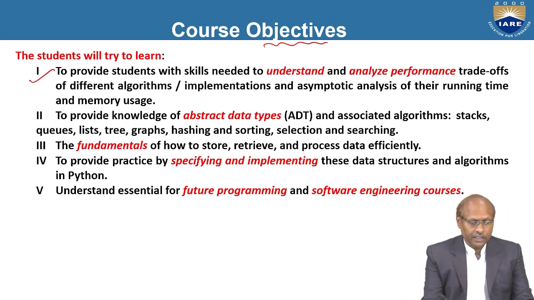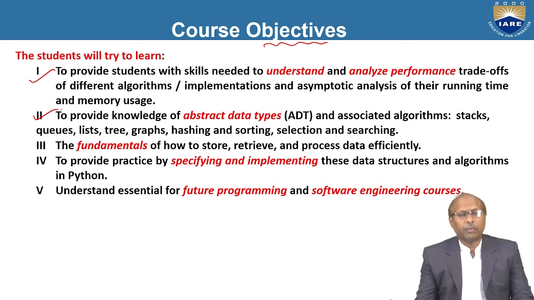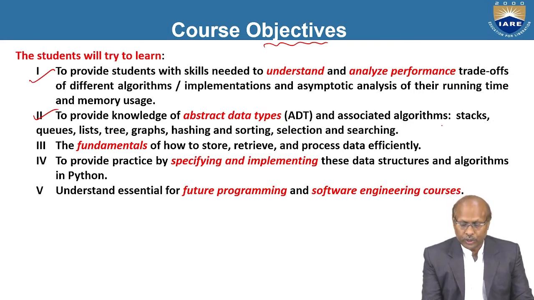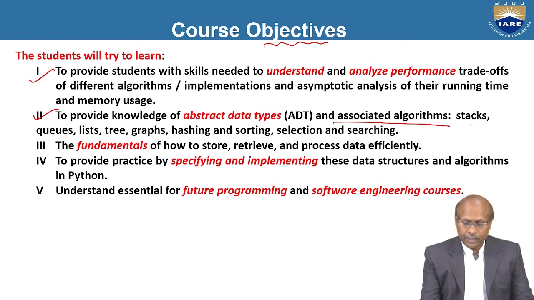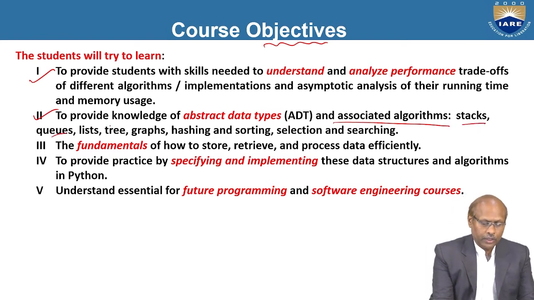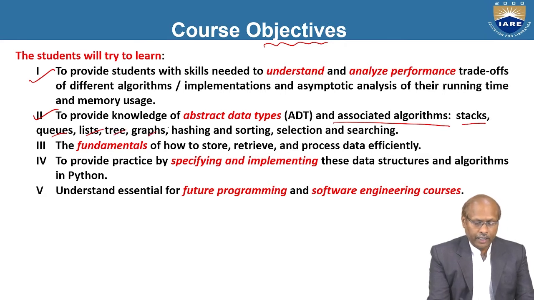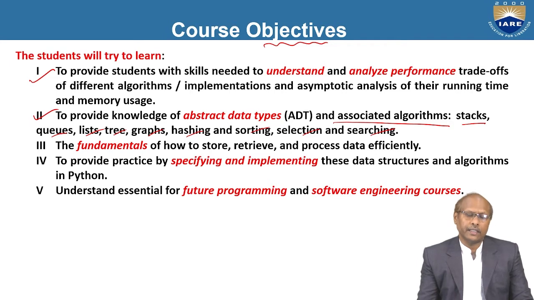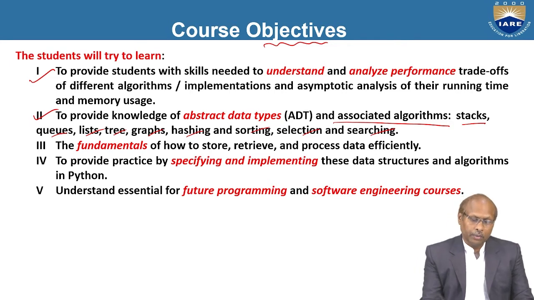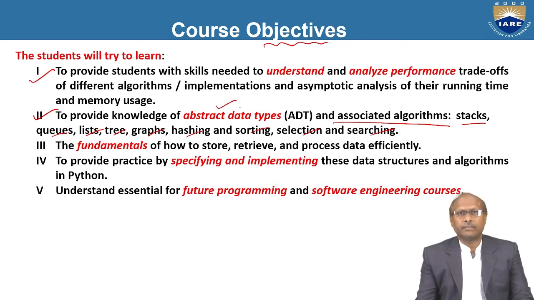Second objective is to provide the knowledge of abstract data types and associated algorithms, such as stacks, queues, lists, trees, graphs, hashing, sorting and selection, and different types of searching techniques. All these things you have to study in this subject. One of the important concepts is abstract data type.